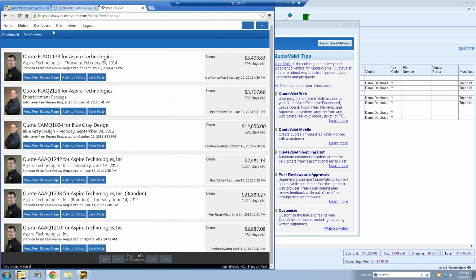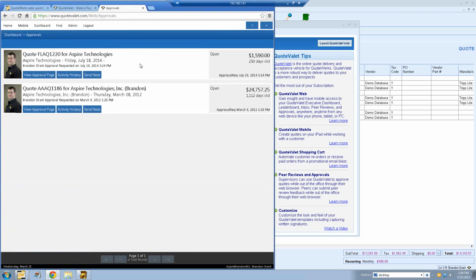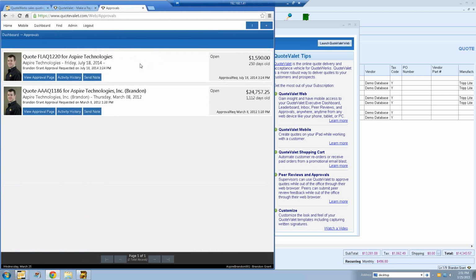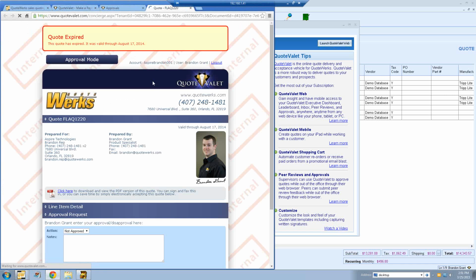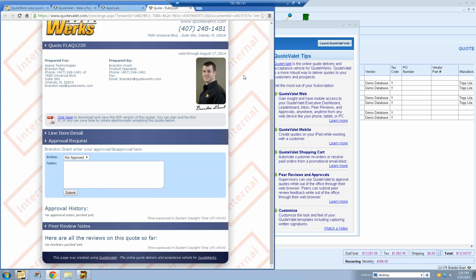We also have what we call approvals. So this would be for management. If you have any documents that need approval, they'll show up here. For management, you'll actually be able to approve through QuoteValet. So you'll be able to go to the View Approval page, and this will bring you to the approval screen, and then you can approve or disapprove a document. So if you want to say not approved, you can put in a note why it's not approved. You can say, hey, this doesn't meet our requirements for sending out this document to the customer. You need to meet a certain margin or a certain dollar level before we can approve this. You can put that information here, and then the customer or the sales rep can actually see why or why not this document was not approved.